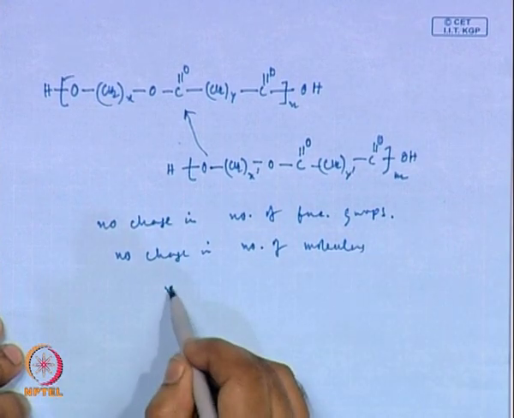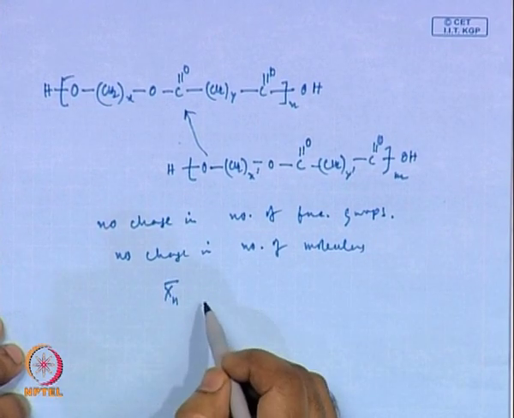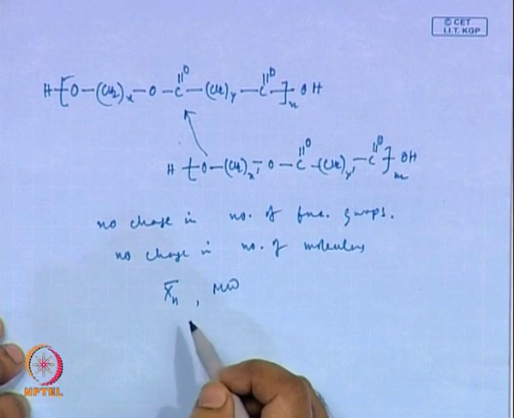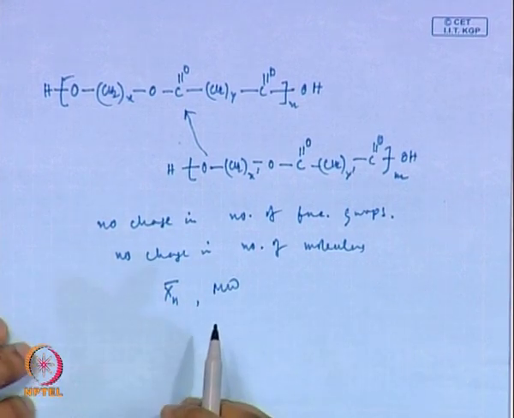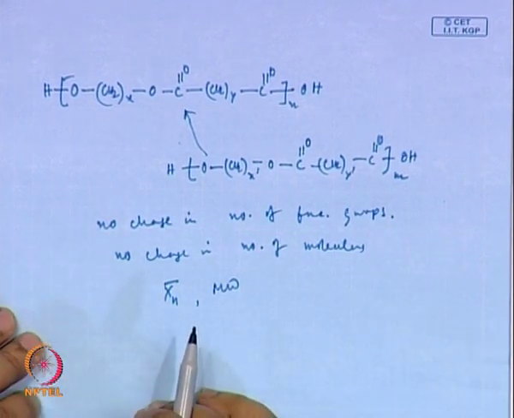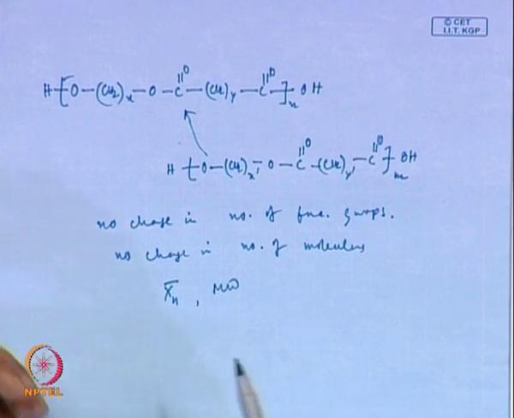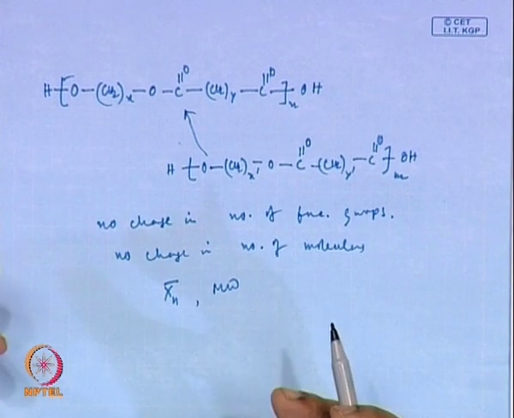As a result, no change in extent of reaction, and no change in molecular weight as well. So this statistically does not have any significance in terms of the final polymer product, its molecular weight or molecular weight distribution. But you should know that during polymerization, the chains can undergo exchange reactions between them and they can reshuffle.